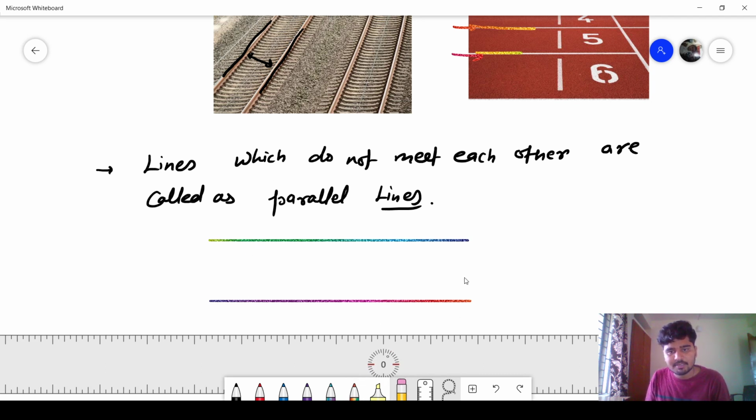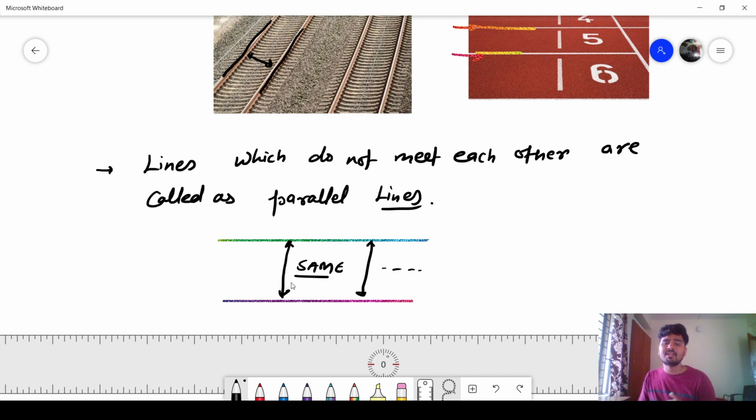If I increase them, they will never meet each other, and the distance between them will always be the same. It will be the same or constant. Here it will always be the same, this way. So these are the parallel lines.